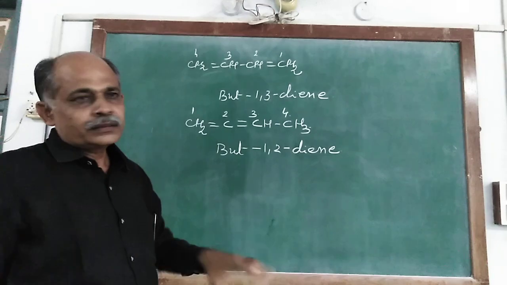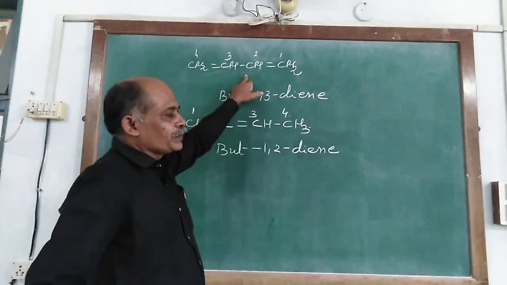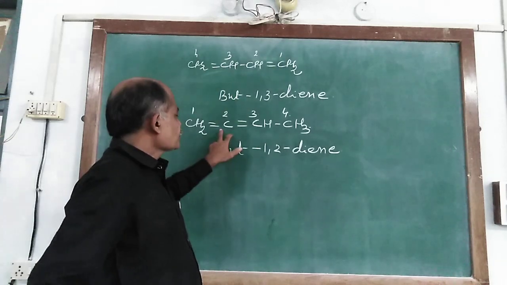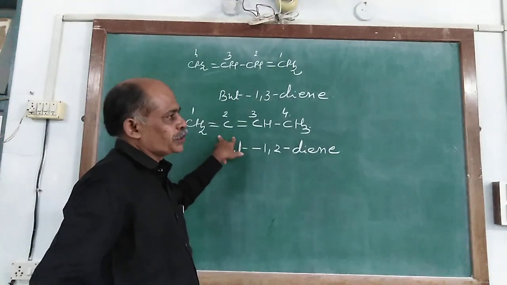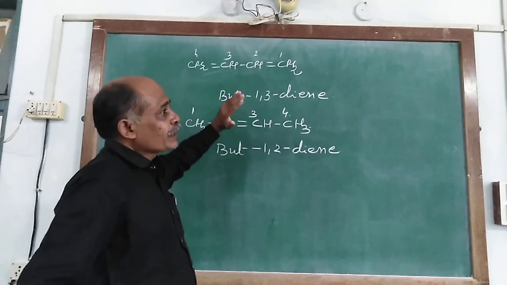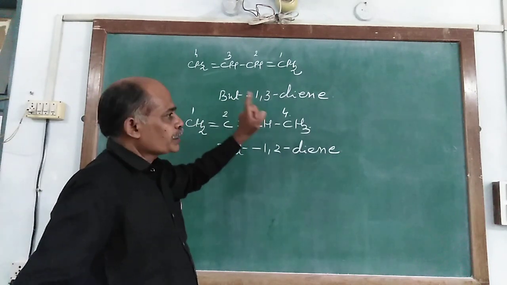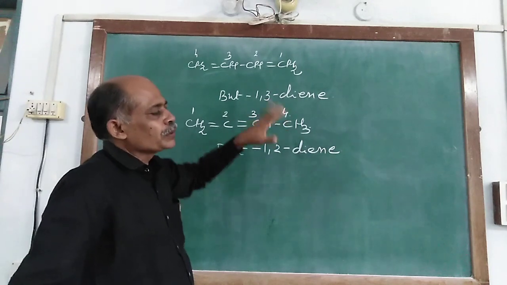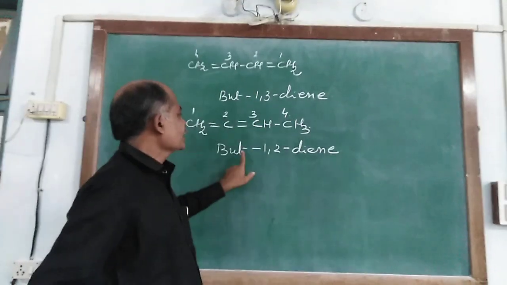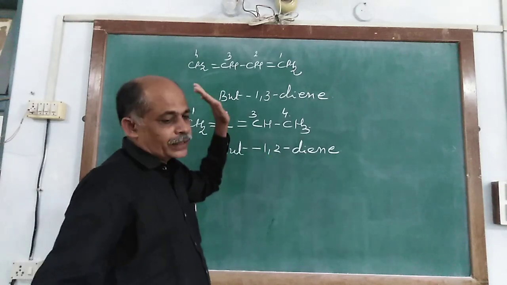When it is given in this way, the double bonds are located differently, so these are isomers of each other. At that time the location of the double bonds is indicated, so it is 1,3-diene and the other is 1,2-diene.